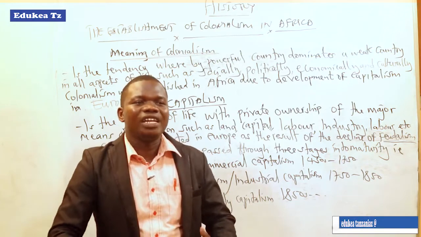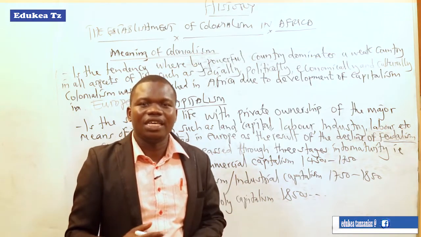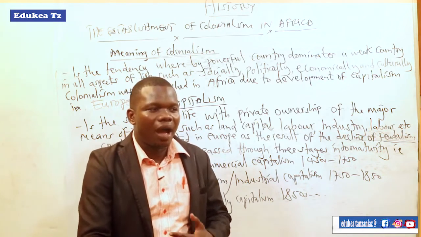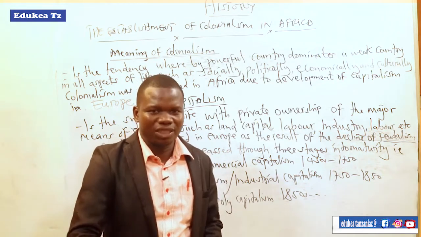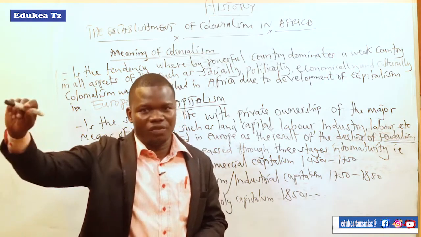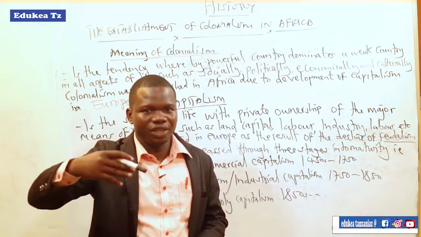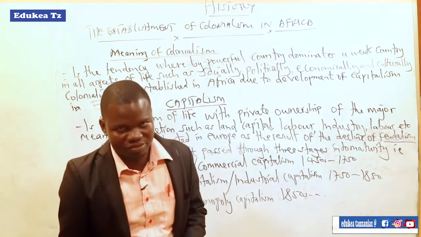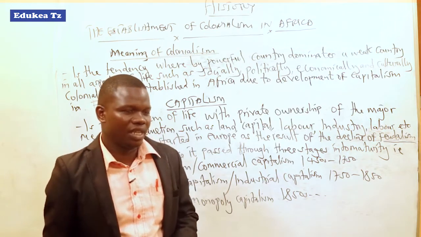This forced them to find solutions. How could they get those demands? The only solution was to go far away from Europe. So in the first stage, they sent agents of colonialism, or agents of industrial capitalism.